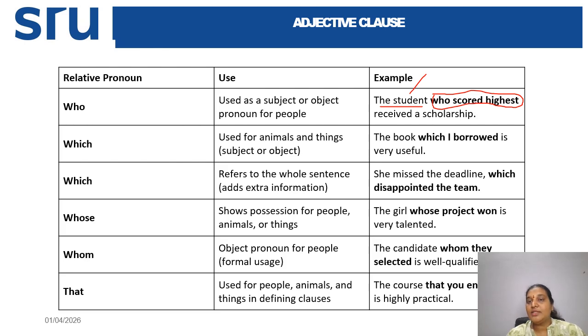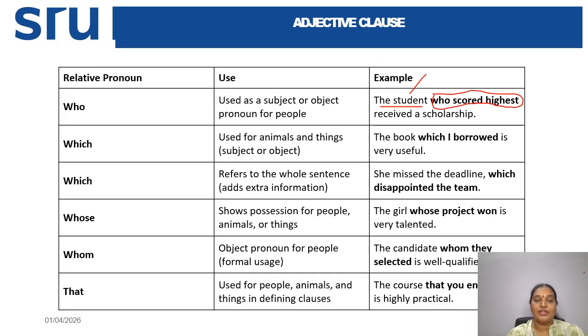So the student received a scholarship, and who scored highest modifies the noun. This is how this adjective clause works: the student who scored highest received a scholarship.